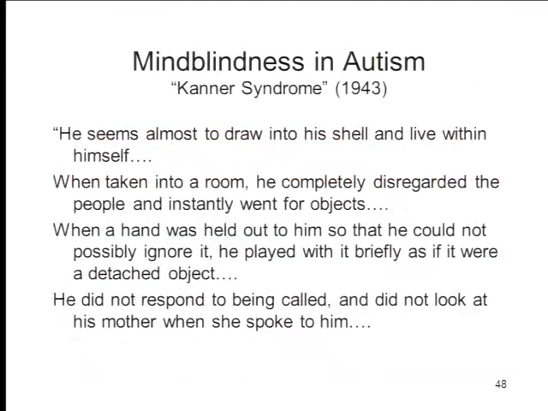Now, the idea that autism reflects a specific deficit in social cognition is relatively recent, but even in the very earliest descriptions of autistic children, you can see kind of what that's all about. Leo Kanner was the guy who first described autism in a classic paper from 1943, and he's describing this one child that was kind of the index case for autism.